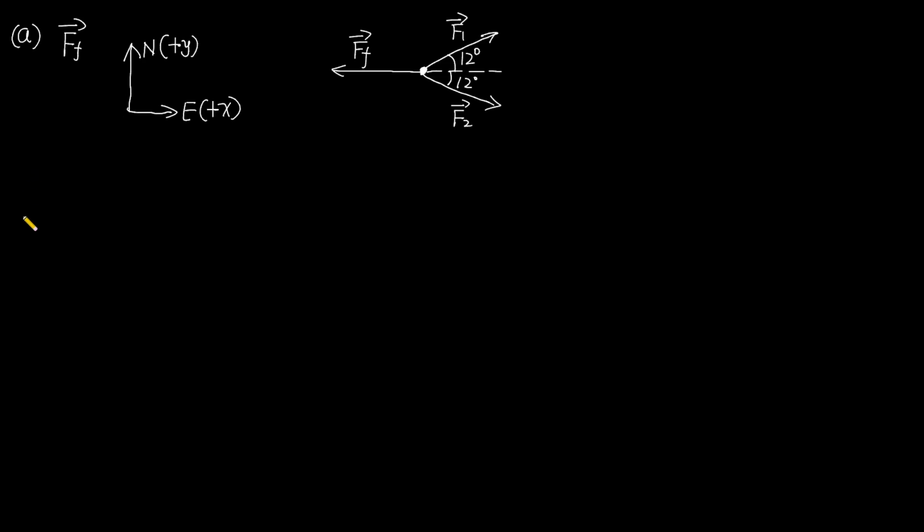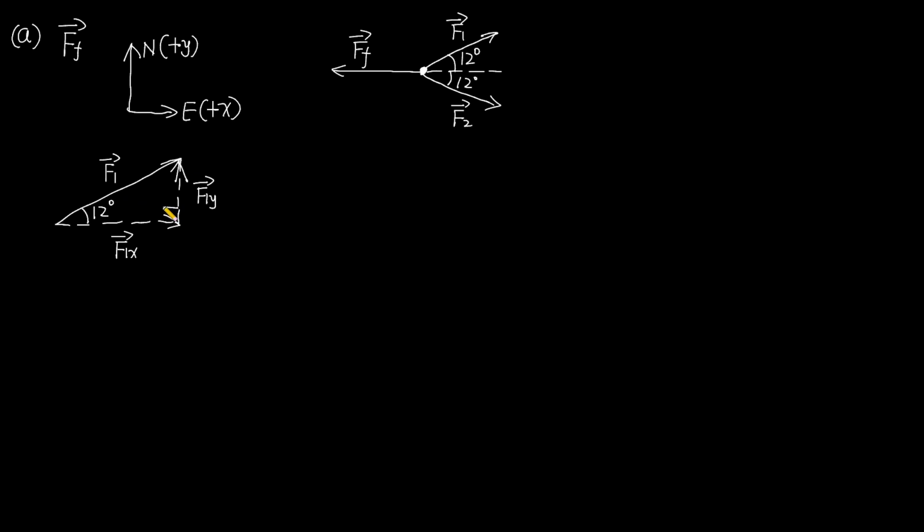Now I just analyze force 1. So this vector represents F1, the force that tractor 1 exerts on the rock. This angle is 12 degrees. And this vector represents the x component of F1, and this vector represents the y component of F1, or the vertical component of F1.